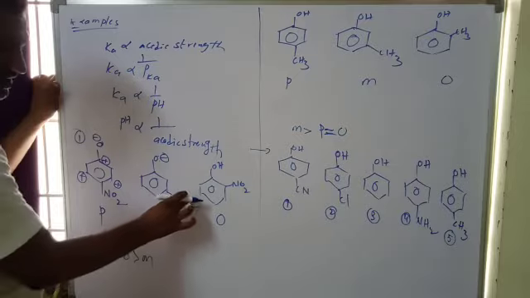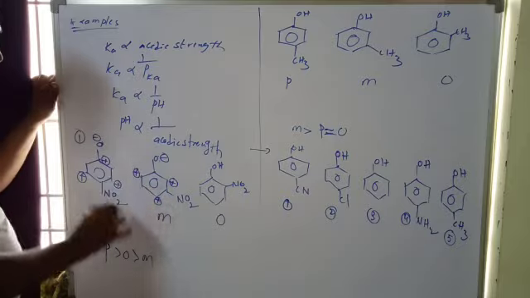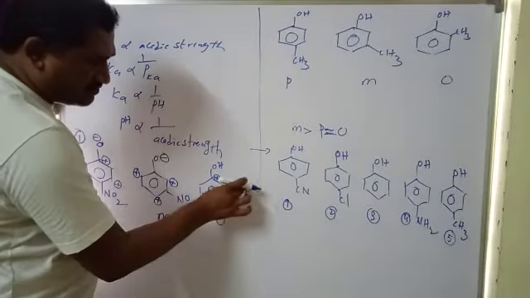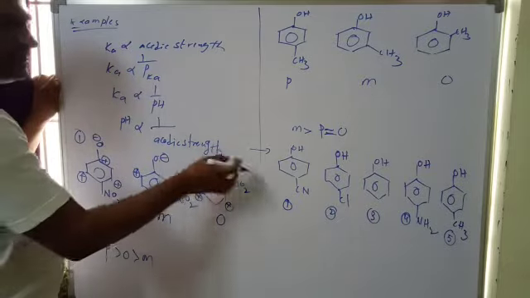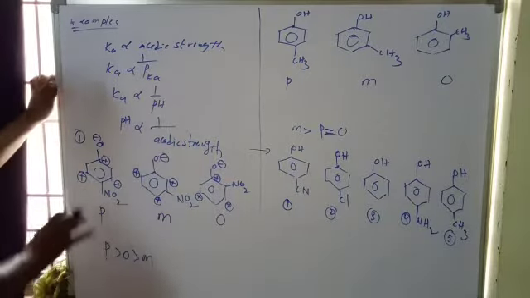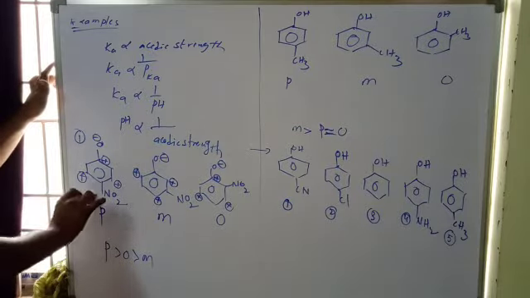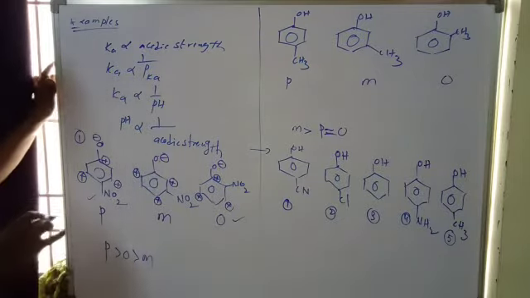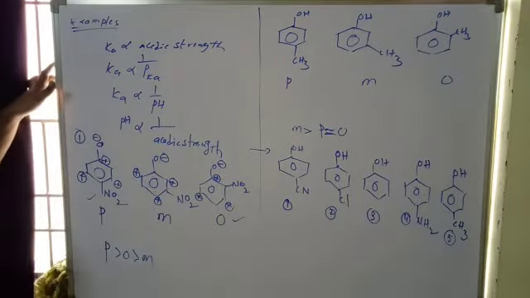With respect to NO2, it creates positive charge at ortho and opposite to para position. These two are ortho, meta, and opposite is para. So if this compound donates H plus, it gets a negative charge. Now which is more stable? You have to compare. If positive and negative charges are at adjacent positions, it is more stable. So these two are more stable, and their parents are more acidic.